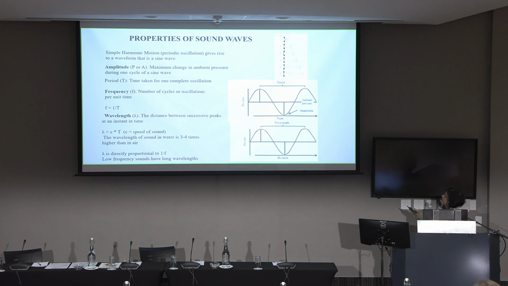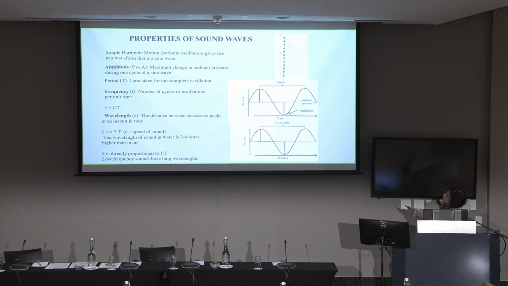So you get a sine wave, which is characterized by a period, which is the time taken for one full oscillation. You could go from here to here, or from this peak to this peak. That's the period. And the number of times the body oscillates per second specifies the frequency, which is measured in hertz.